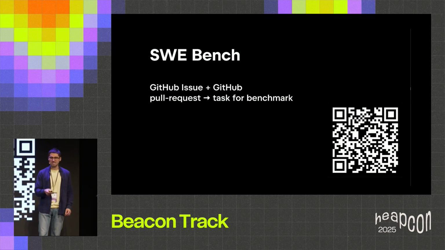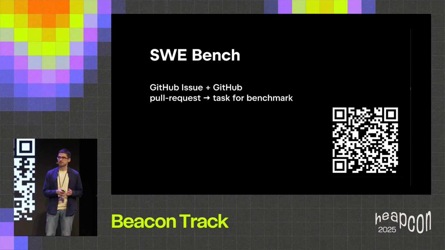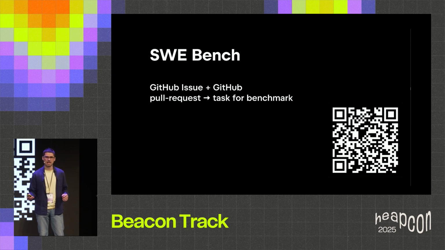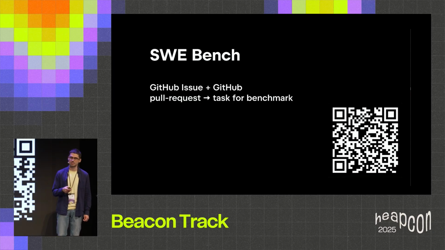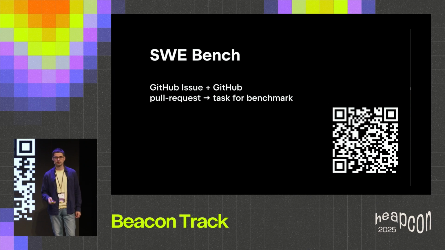Here, I must mention notable researchers from Princeton University who suggested a convenient and more or less scalable way to collect such benchmarks using GitHub issues and GitHub pull requests. Their approach has a number of really critical limitations. However, it's very widely used in the industry, and I would say that this approach really fuels the coding agents industry nowadays. If you're interested in more details, please scan the QR code. If you are interested in discussing the limitations, you are very welcome. I can speak a lot about this after the talk.